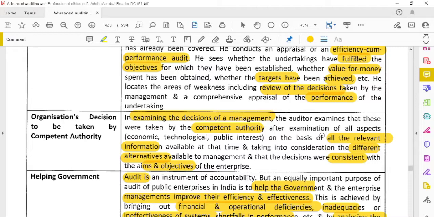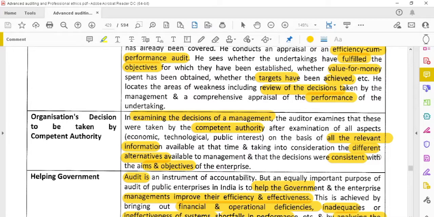The competent authority has to consider all the relevant information and the different alternatives and opportunities, identify the best opportunity, and take the decision. It should also be consistent with the aims and objectives, the vision and mission of the organization. They have to consider all the information and also whatever the opportunities in the contracts. If another contract offers much more than the first, they have to select the second contract only and not the first contract. So they have to see all the opportunities available for that money, and invest that amount.